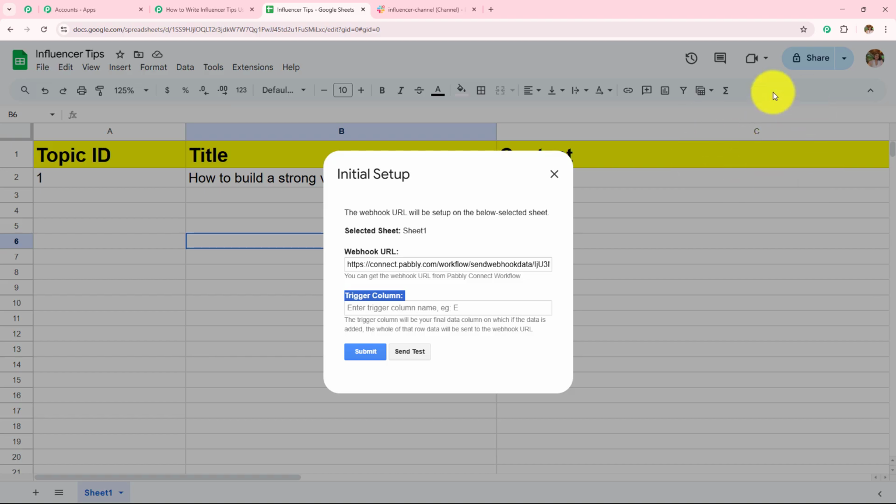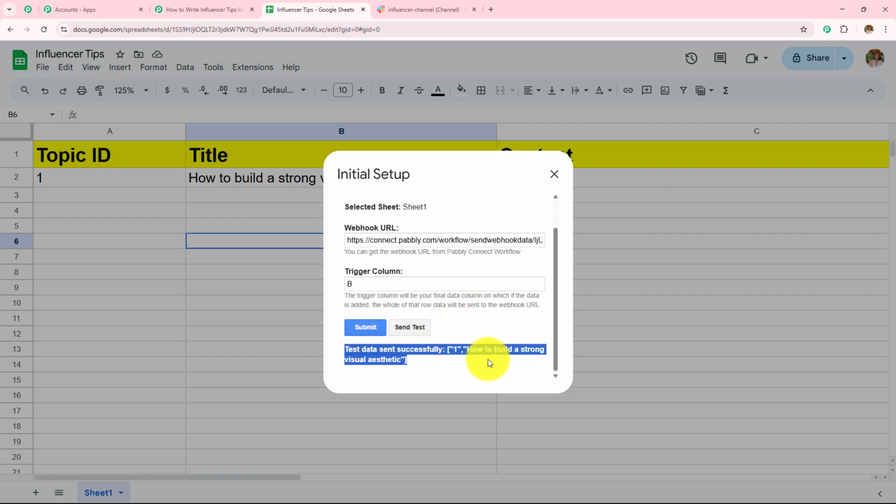I'm not going to add anything in column C, but I will be updating it with the content which will be generated with the help of my AI agent. So here in my trigger column, I'm simply going to write column B. I hope this trigger column was clear to you. And now I'm going to click on Send Test. You will see the test data will be sent successfully.